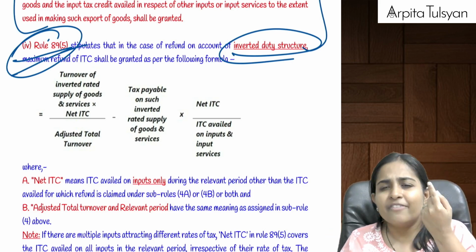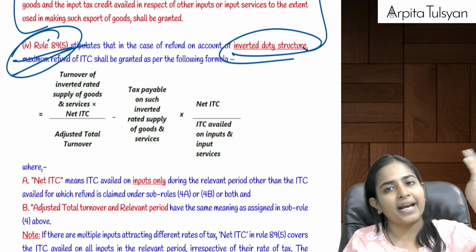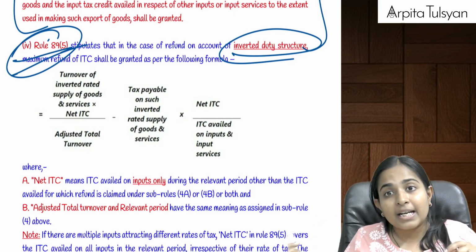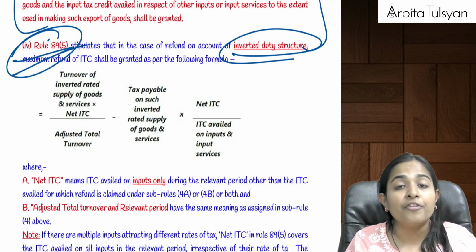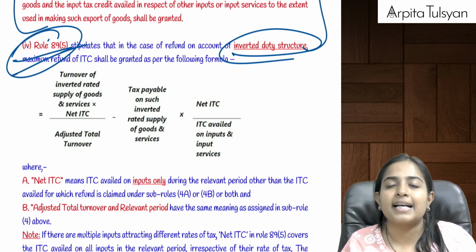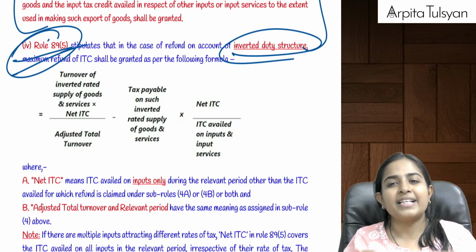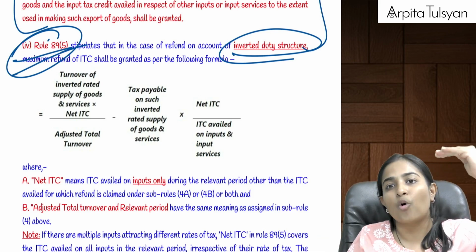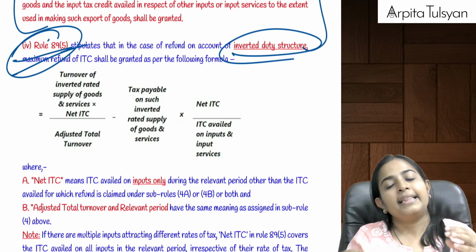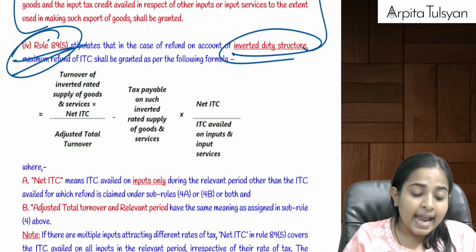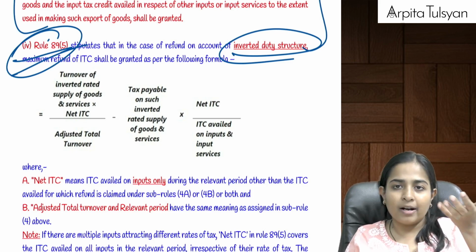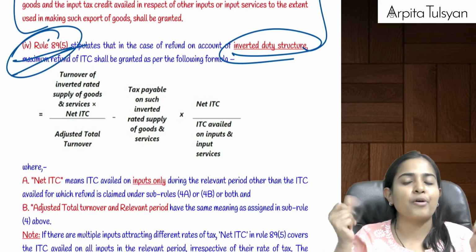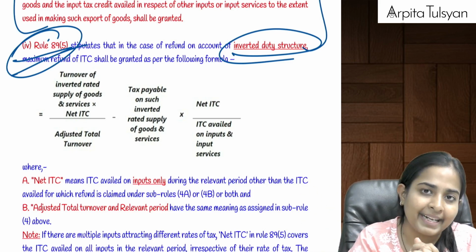Let's say any one of the inputs is coming at the rate of 18%, but my output, the final AC remote, is going at the rate of 5%, means outward of this is taxable at the rate of 5%. Means can we say at least one of my inputs is more than my outward rate, then this will be considered as an inverted rated supply. Because here my ITC will be more, ITC will get accumulated, so I can get a refund of the same under rule number 89.5.